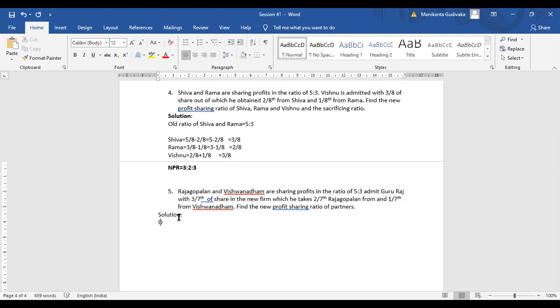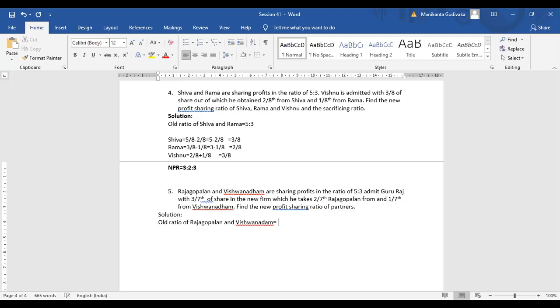Right. So the old ratio of Rajgopal and Vishwanathan is equal to how much?